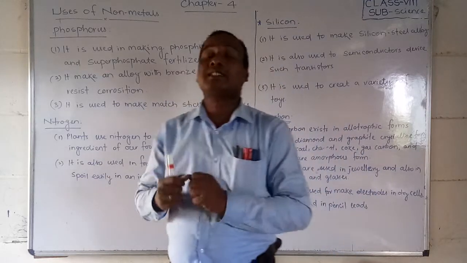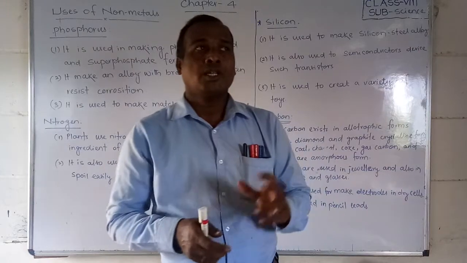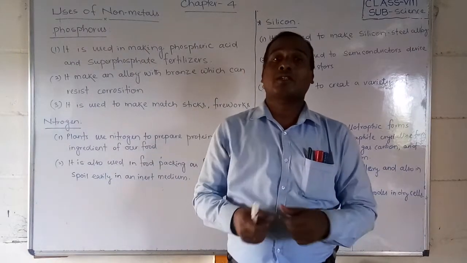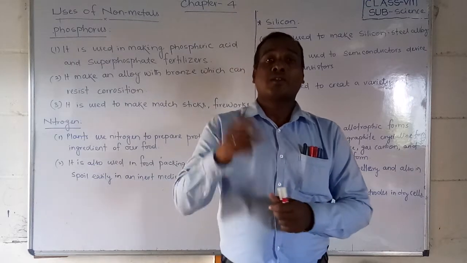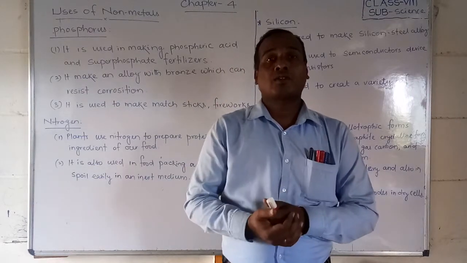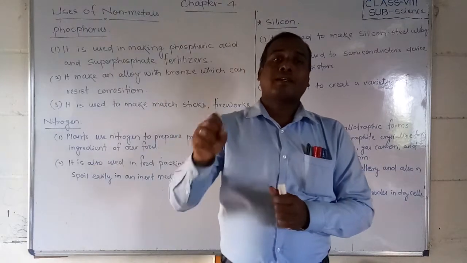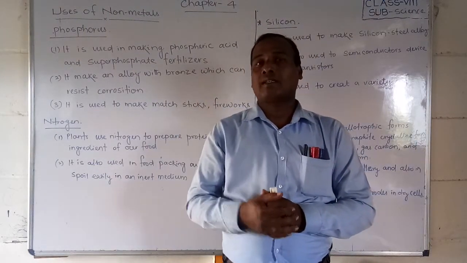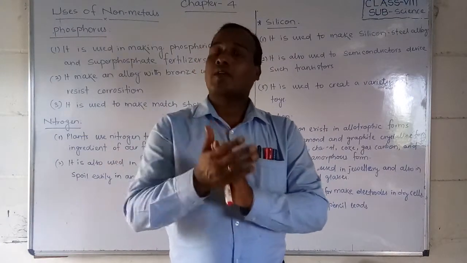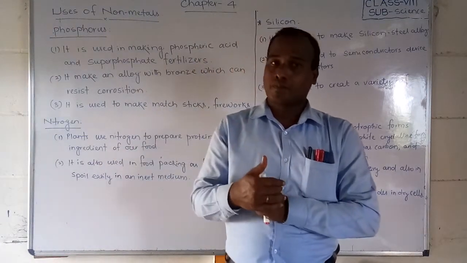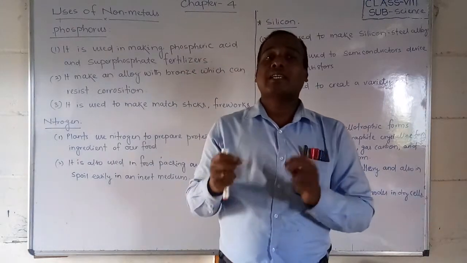Because plants also need nitrogen. Where nitrogen is not there, how can plants develop? So in that area, the plants depend upon insects. They trap the insects and get the nitrogen from them. So that's why pitcher plants are insectivorous plants.